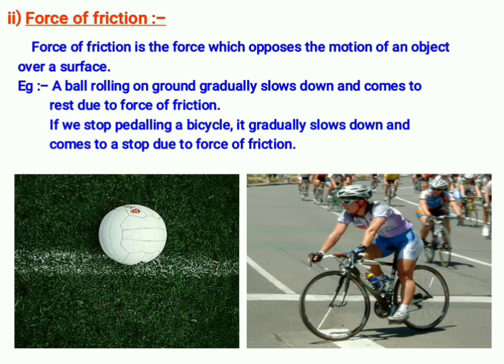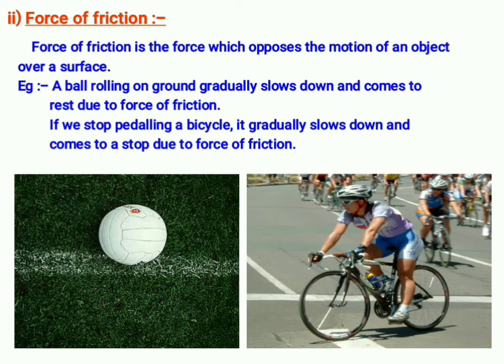For example, when we are running, if there is no friction, you may fall. When we are walking, if there is no friction, what will happen? Think that there is oil on the floor. You will slip, because there is no friction. Whenever we walk, there is friction. If there is no friction, we cannot walk. That friction lesson we will learn in the next chapter.